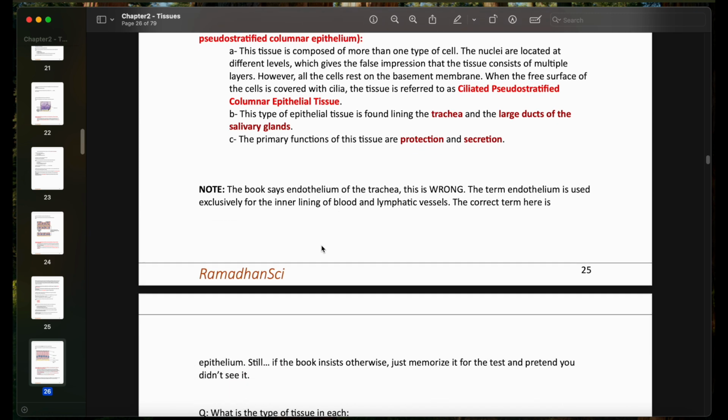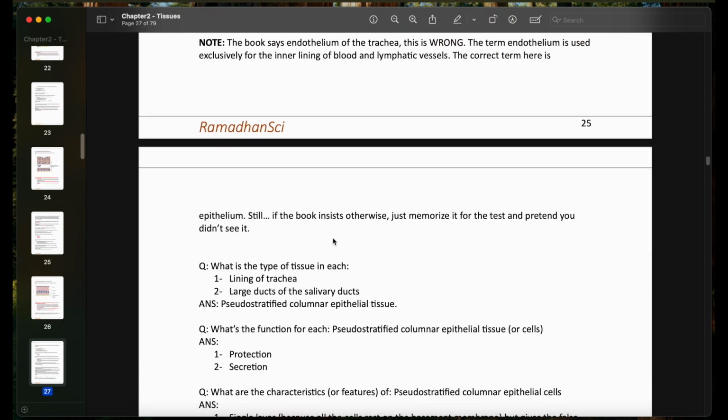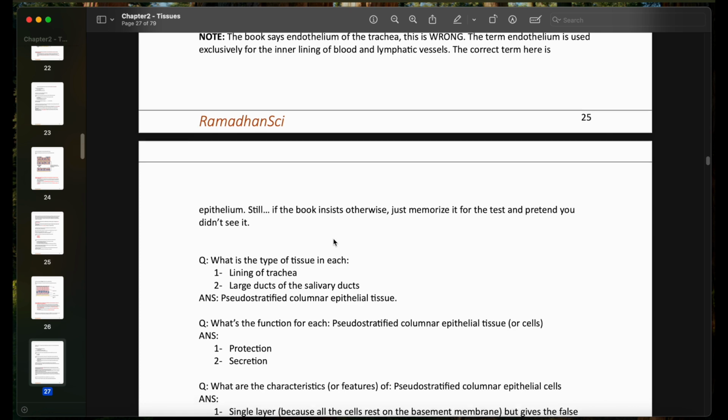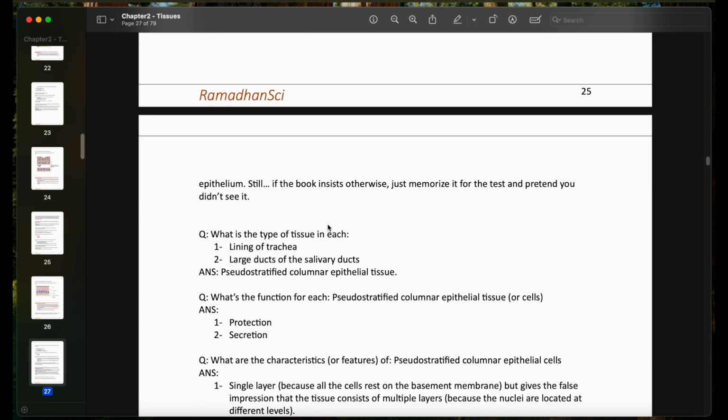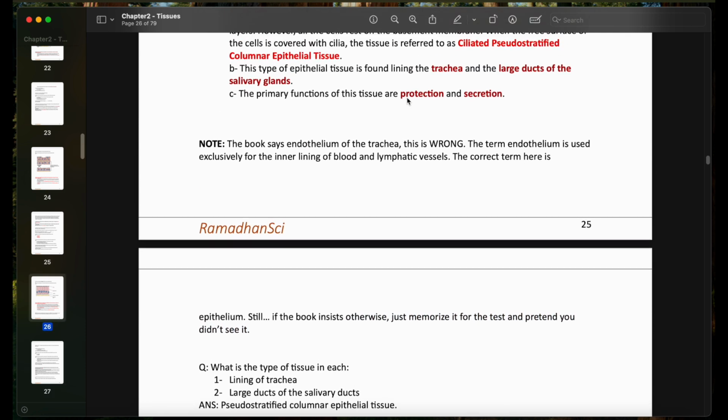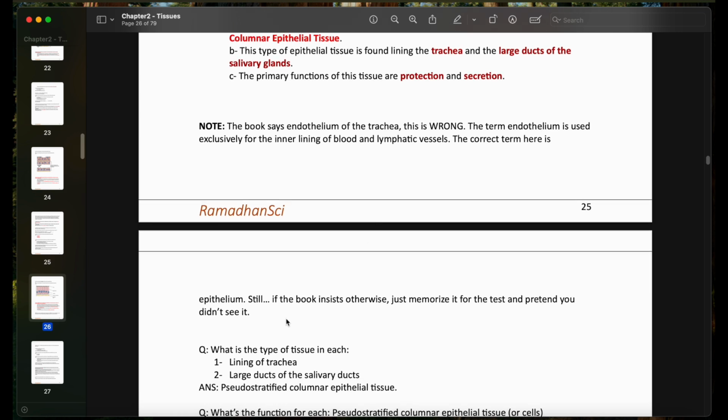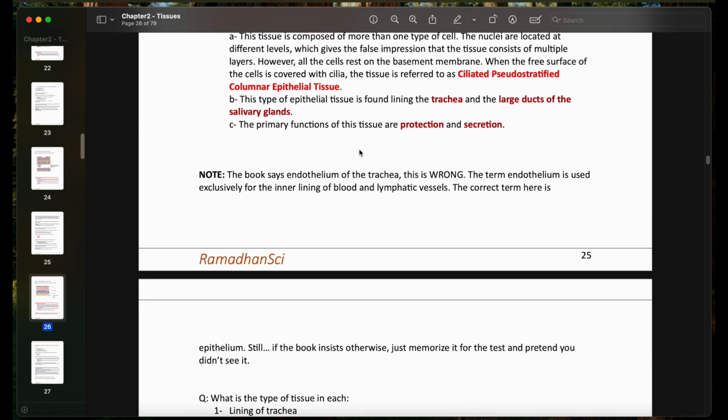Note, the book says endothelium of the trachea. Of course, this is wrong. The term endothelium is used exclusively for the inner lining of the blood and lymphatic vessels and the heart. The correct term here is the epithelium. Still, if the book insists otherwise, just memorize it for the test and pretend you didn't see it. Because trust me, in medical context and medical terms, saying trachea endothelium is like a disaster. It's terrible. So please only use this word endothelium of trachea in the context of this book. Never use it outside of this context.